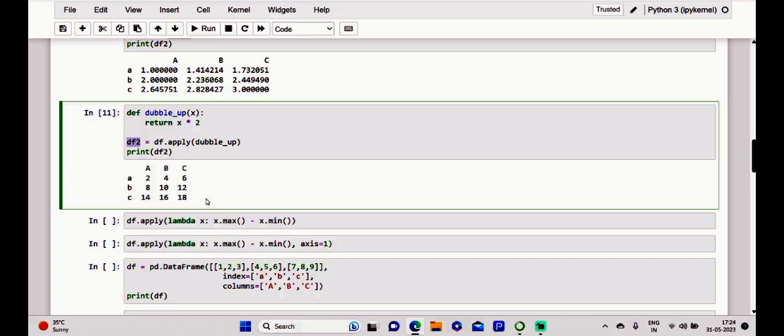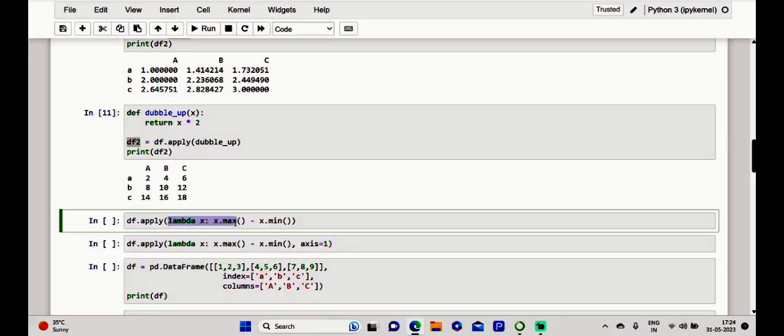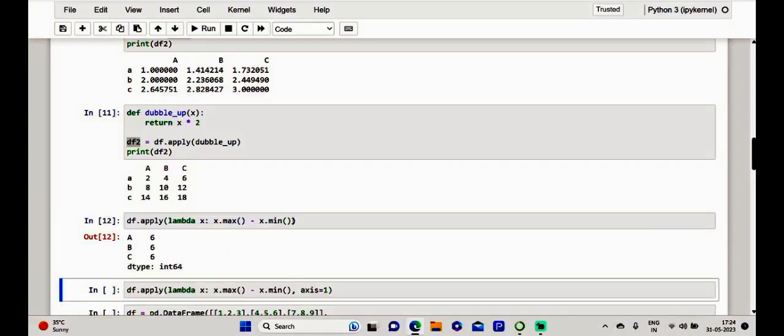So that is also possible. So kindly see here this lambda function. I want to make it with aggregations of maximum and minimum. This can also be passed as a lambda function. So yeah, this can be formed.